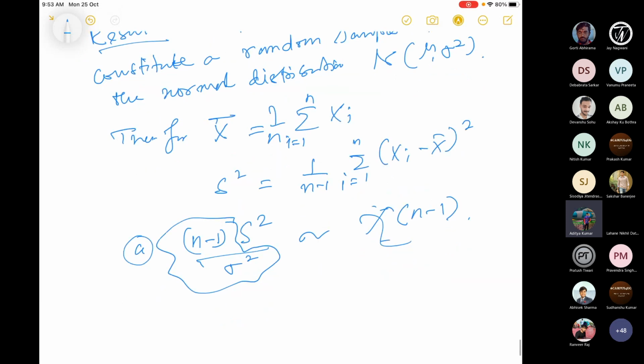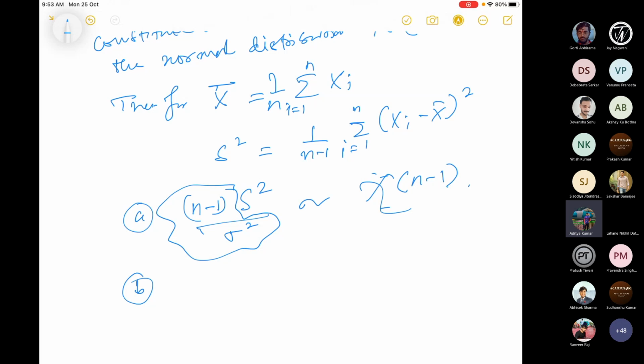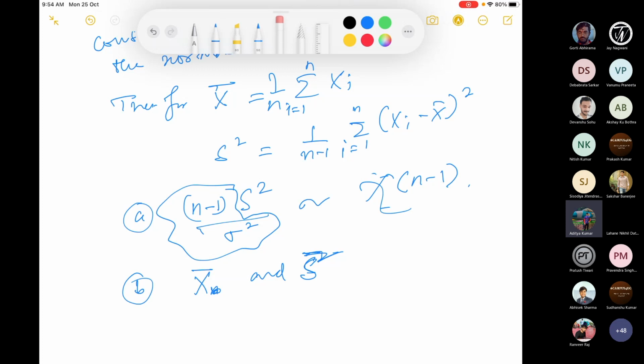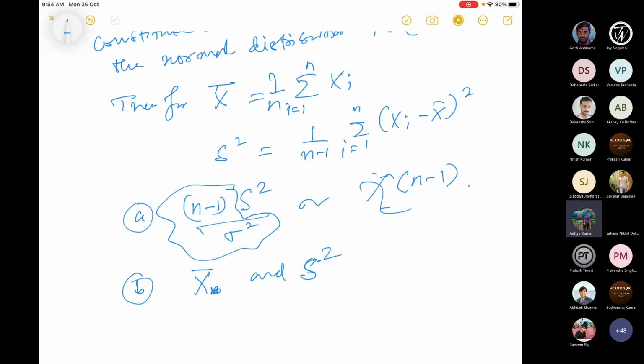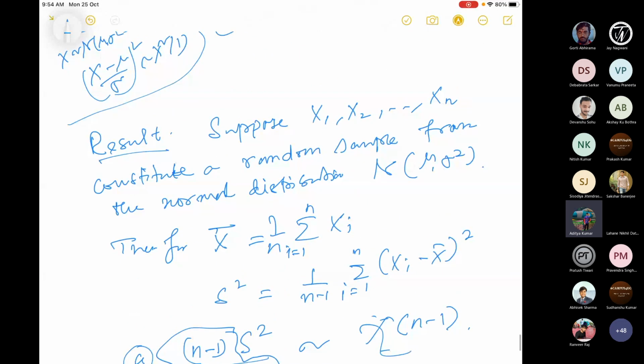And the second most important property is that x bar and s square, the sample mean and sample variance, are independent as random variables. So the sample mean and sample variance are independent when this random sample is drawn from normal distribution.